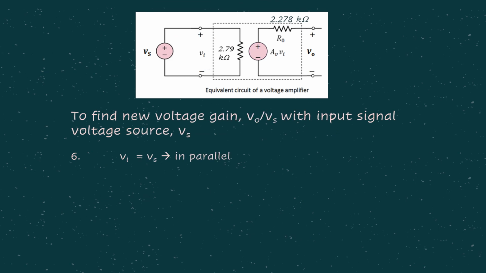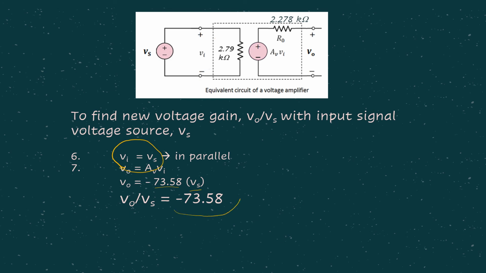Then as usual, get the V0 over Vs. In this particular example, again, Vi is equal to Vs. We don't have to do the voltage divider because there is no Rs. But if later in another example there is Rs, obviously you need to do the voltage divider. Then for this particular case, we can just proceed to step number 7, where V0 equals to AV Vi. AV we already found, and in this case, Vi is just equal to Vs. So the amplifier voltage gain is just the same as the open circuit voltage gain that we already found.